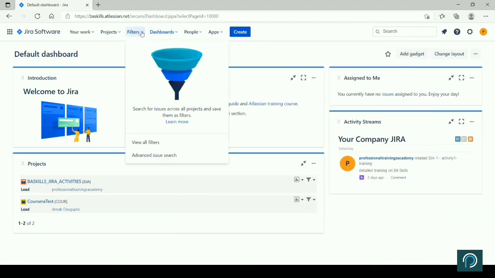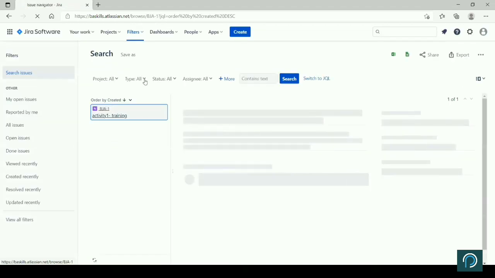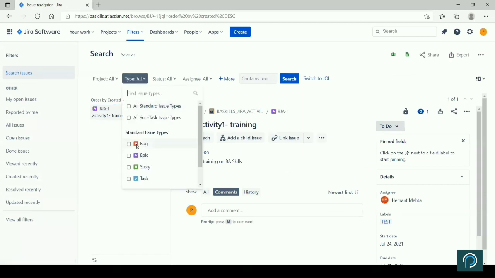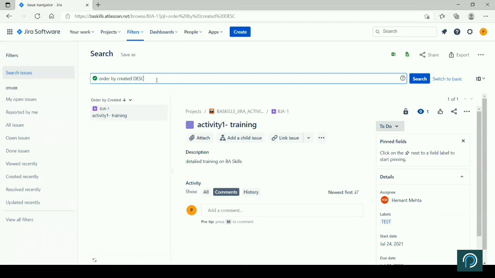Then Jira also has a very strong filter capability, right? Like advanced search, if you go, again, you select all these, what you want to search, different options, select your search, click on go, you get the result here. This is another function. If you click on switch to JQL, Jira Query Language, right, it will appear like this. You can keep on writing the query. Somehow my keyboard is not working, but you keep on writing and it will keep on giving you the information.